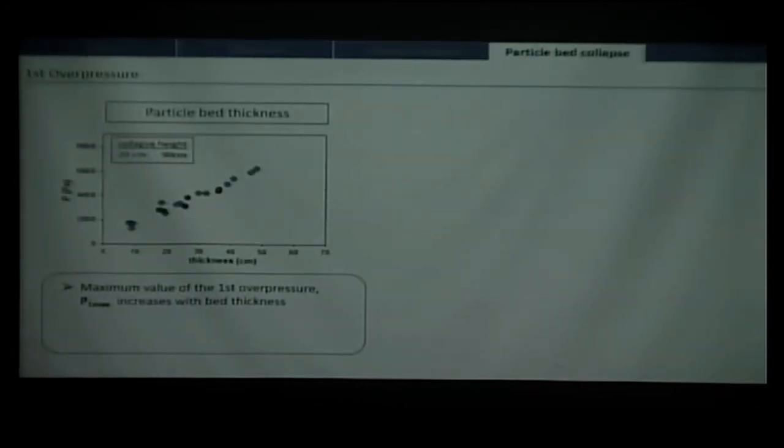So this first overpressure would be affected by different parameters. Here I investigated the particle bed thickness. You see that the more you increase the thickness of the particle bed at the beginning of the experiment, the stronger the pressure.